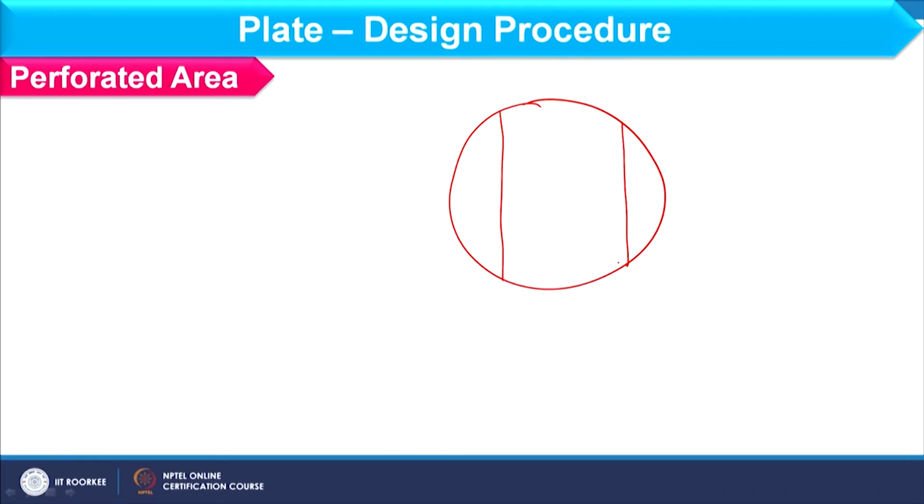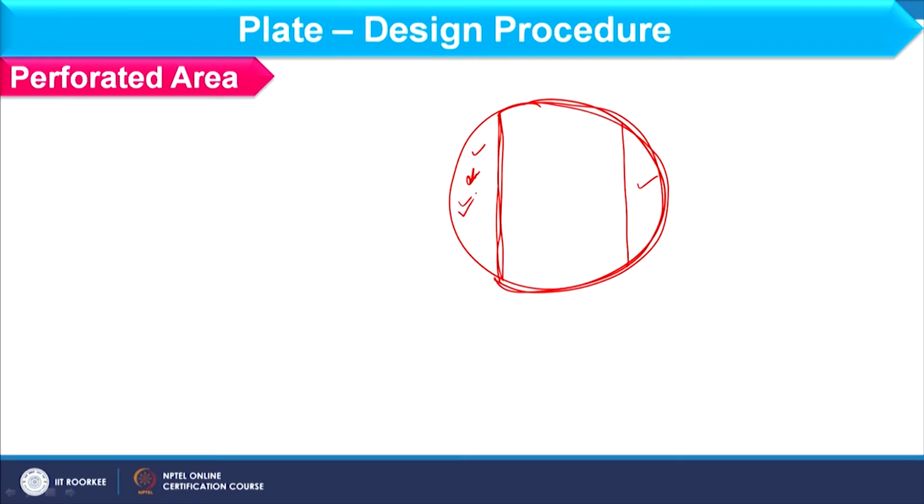Now, next is what is the perforated area. Actually, as far as plate design is concerned, we have different areas. So, let us first discuss that. If I have this cross sectional view of the column, this is basically the inlet downcomer, and here I have the exit weir. So, this is the downcomer section and this is also the downcomer section. If I consider this particular section where I have only one downcomer, usually the plate is this much size only.